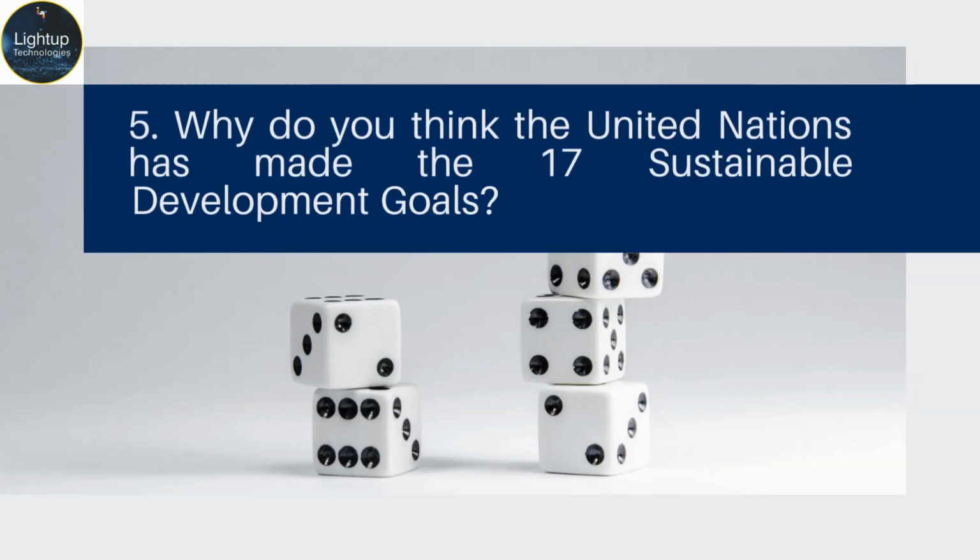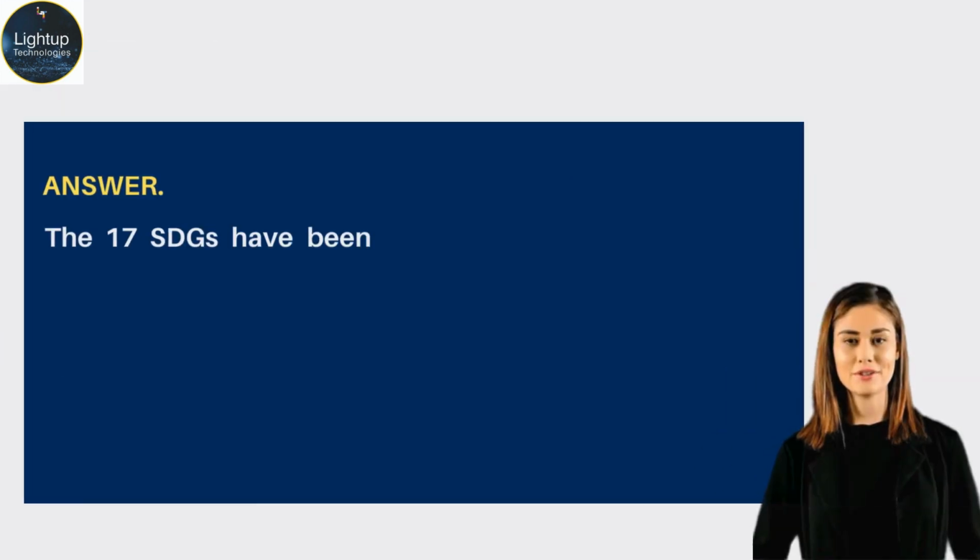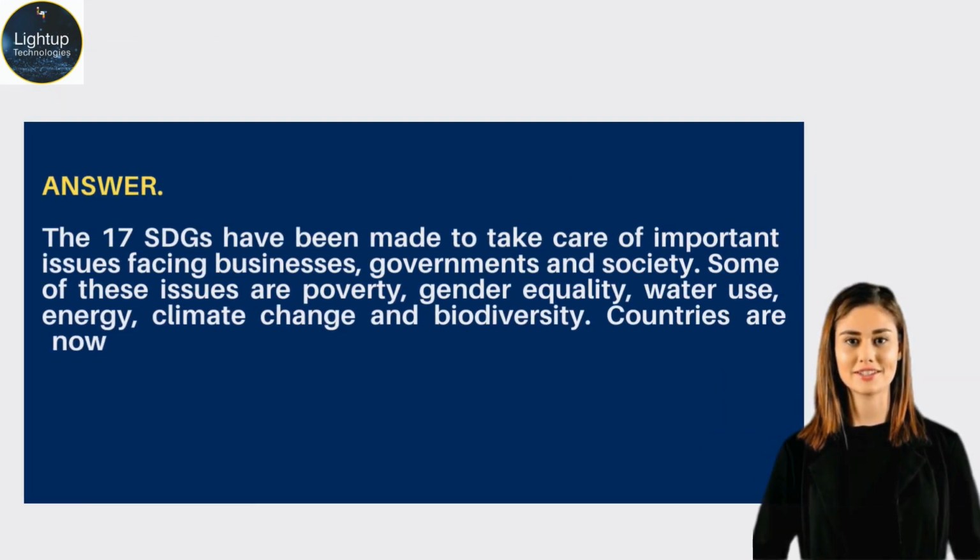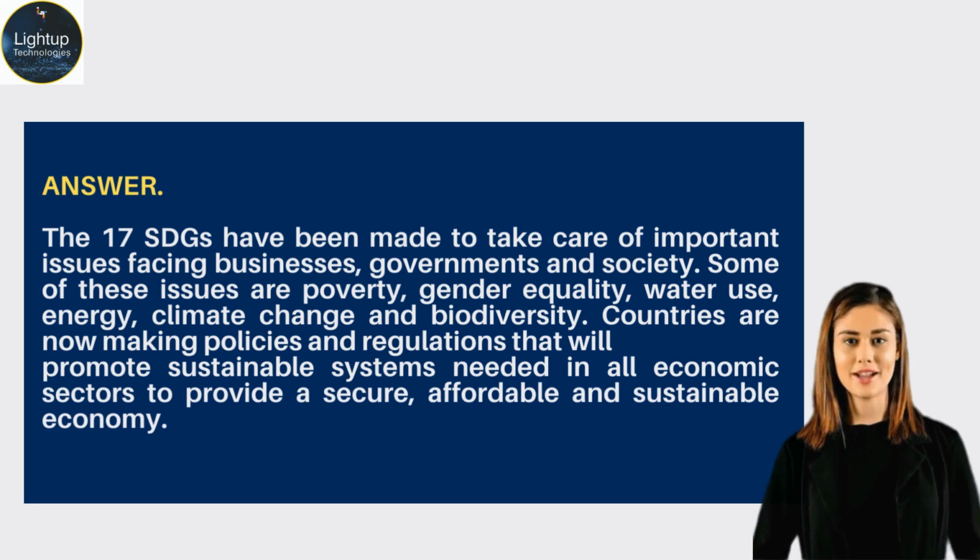Why do you think the United Nations has made the 17 Sustainable Development Goals? Answer. The 17 SDGs have been made to take care of important issues facing businesses, governments, and society. Some of these issues are poverty, gender equality, water use, energy, climate change, and biodiversity. Countries are now making policies and regulations that will promote sustainable systems needed in all economic sectors to provide a secure, affordable, and sustainable economy.